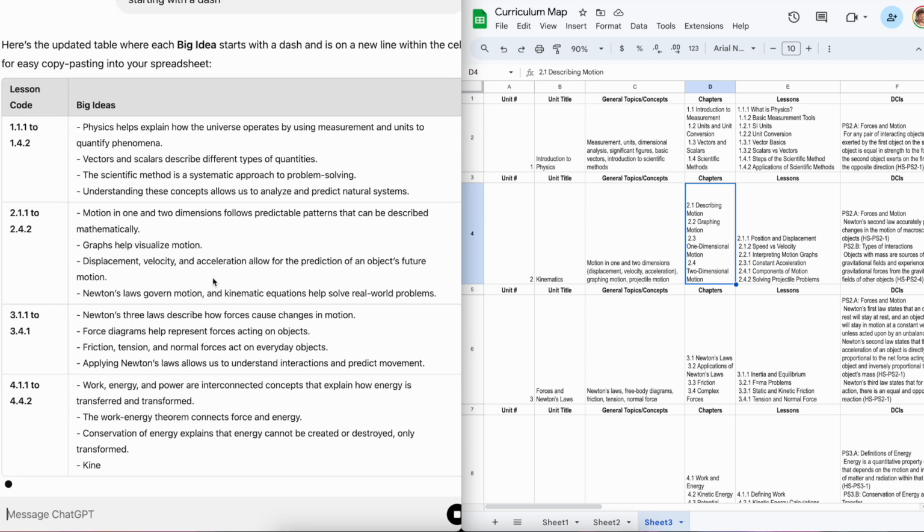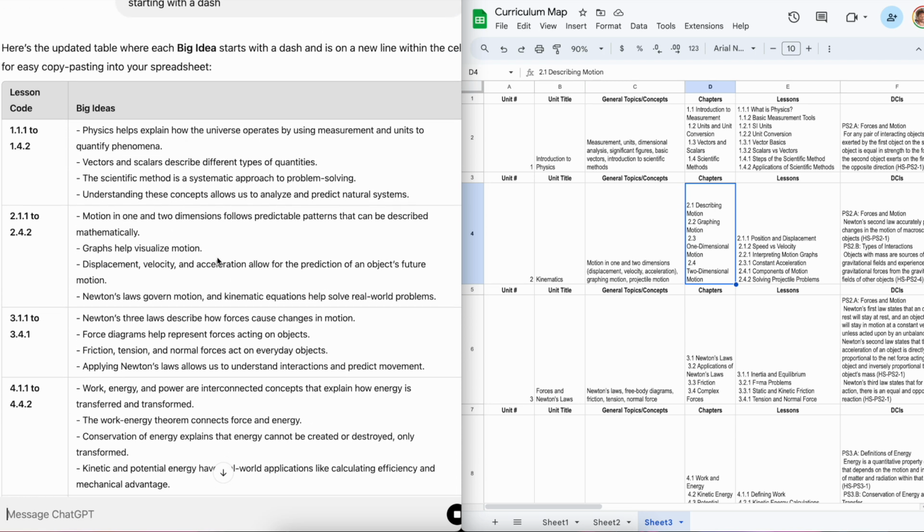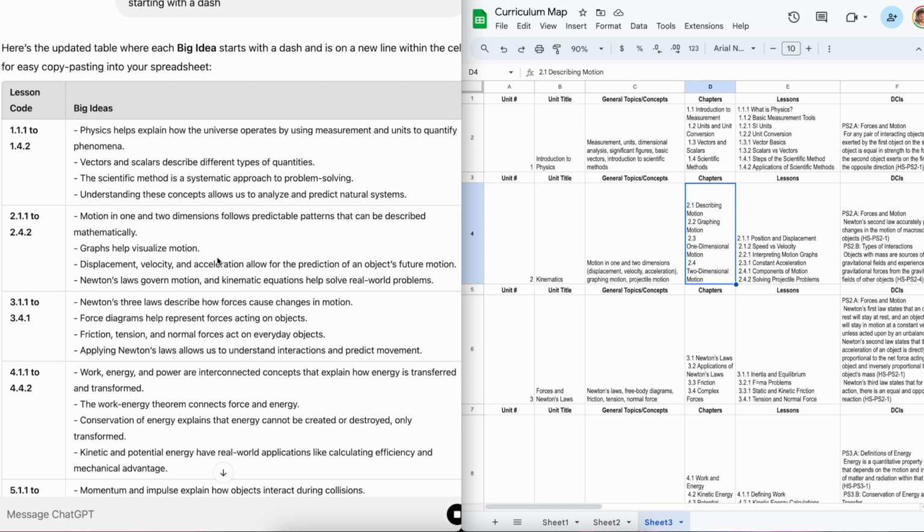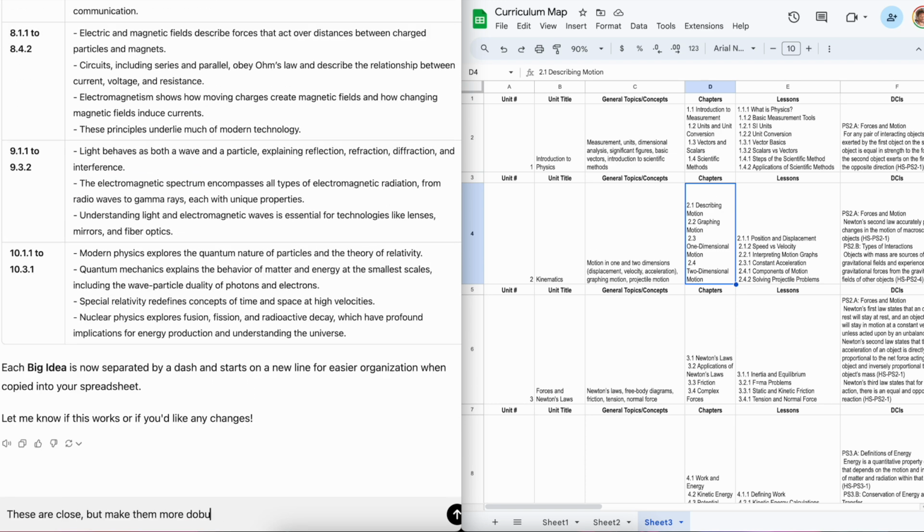I don't necessarily think these are the best big ideas. I would probably want to provide it with some examples of good big ideas. Some of these are okay, and this is definitely where you probably would want to dive in and just do a lot of this manually, just to make it seem a little bit better. So like, for example, this just says graphs help visualize motion. I would definitely beef that up.